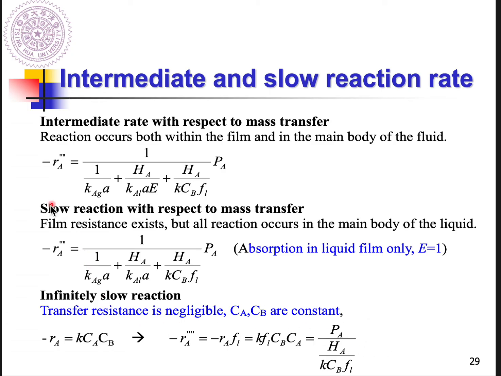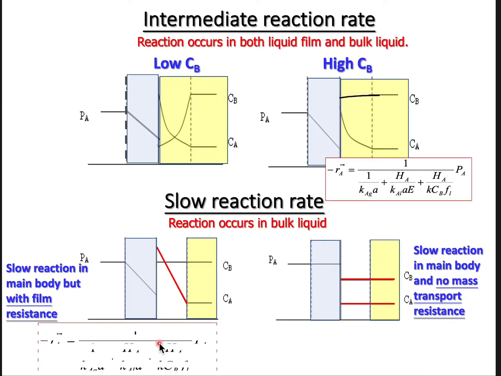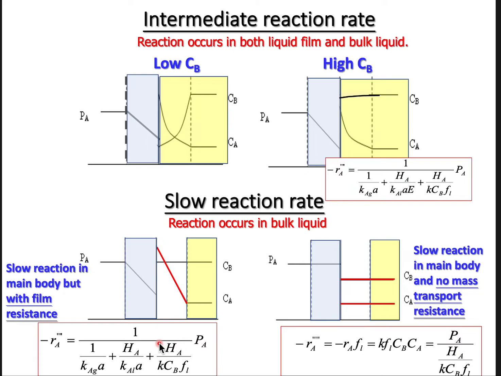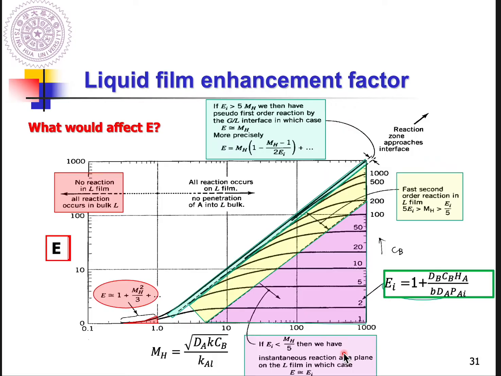And for both cases, don't forget that because all reaction only happens in bulk liquid, E equals 1. You don't need to consider that. Okay, so this is a summary for intermediate and slow reaction. For intermediate, no matter if it's low CB or high CB, you just complete the rate equation we derived here, and you need to get the E. And for slow reaction, determine whether you need to consider the mass transport or not. Then you can also complete the rate equation.